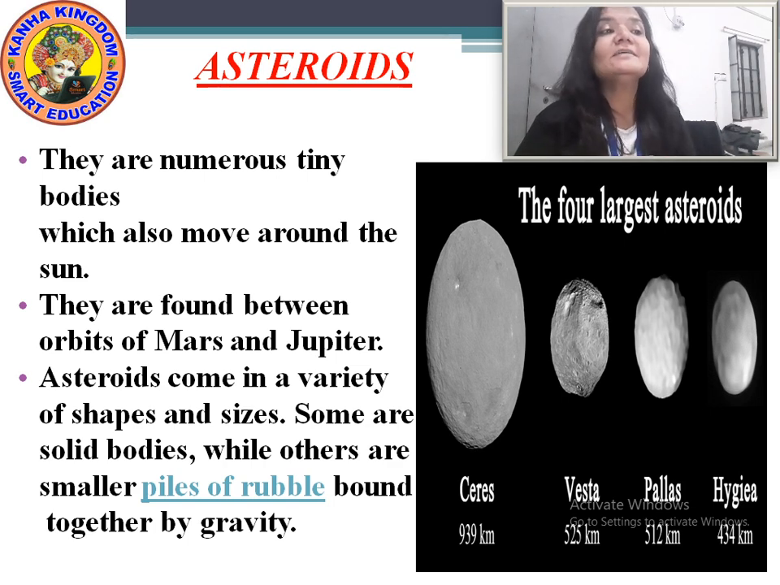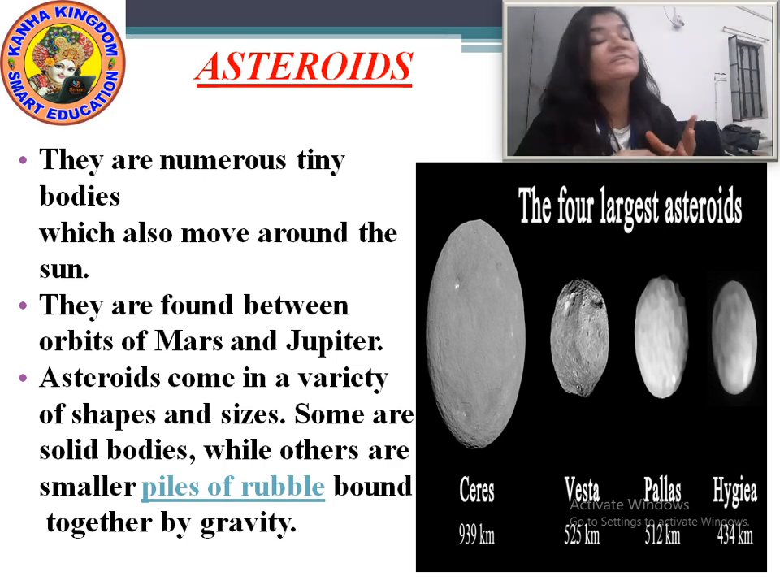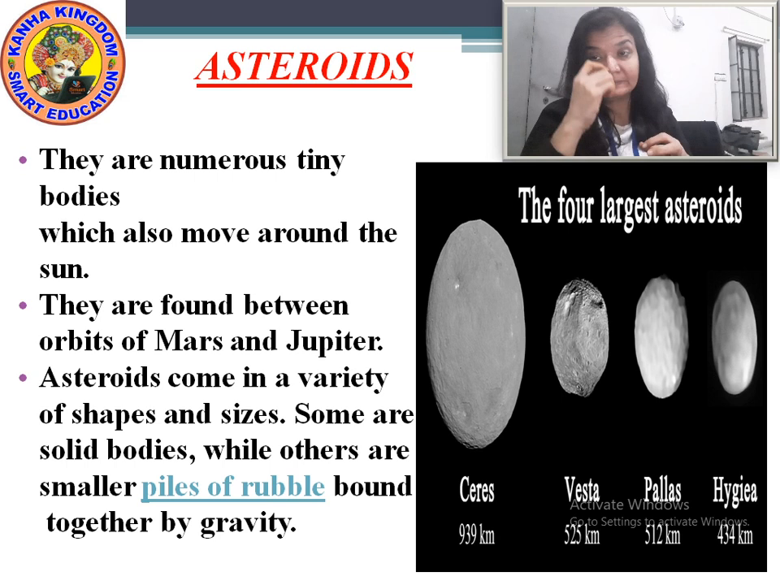The asteroids are in a variety of shapes and sizes. They don't have one shape or one size. They are of different shapes and different sizes. Some are smaller bodies. Smaller means solid bodies. Solid bodies means they are very solid, like iron and metals. Okay? While others are piles of rubble.